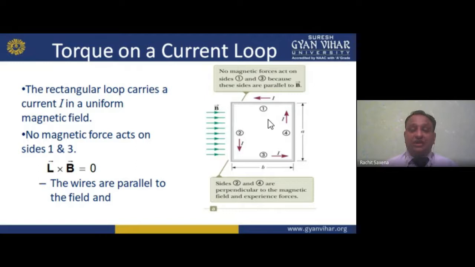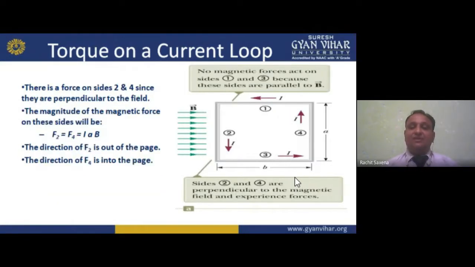So on 1 and 3, we are getting L cross B equals 0, because they are parallel, not perpendicular. Now, if I am talking about 2 and 4, my dear students, 2 and 4 are perpendicular to the magnetic field. So it experiences a force. And if force is there, then torque is also there. Now see, torque on a current loop again. Now there is a force on sides 2 and 4.